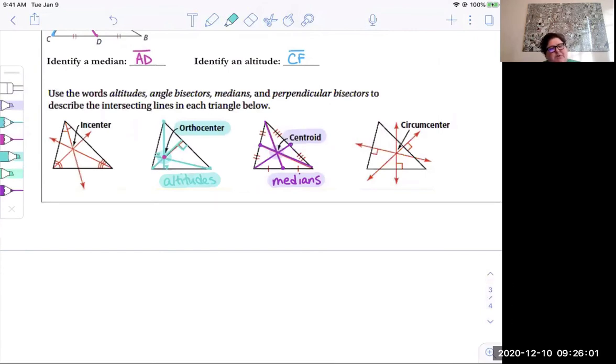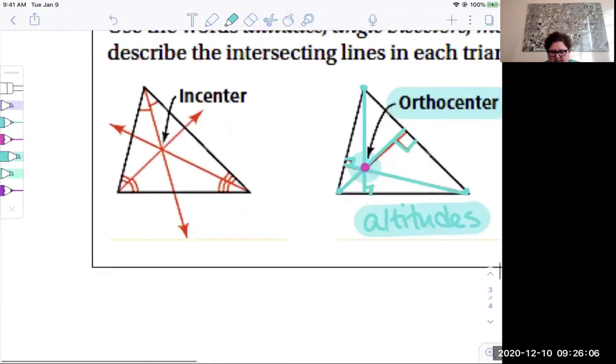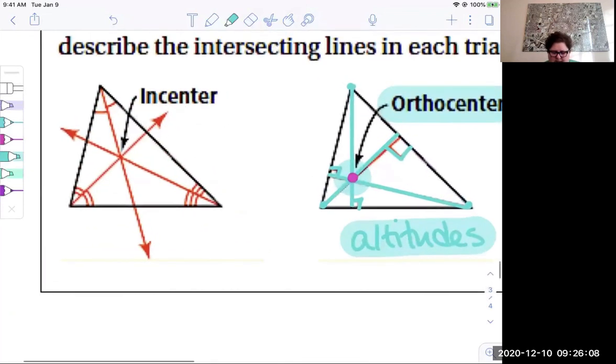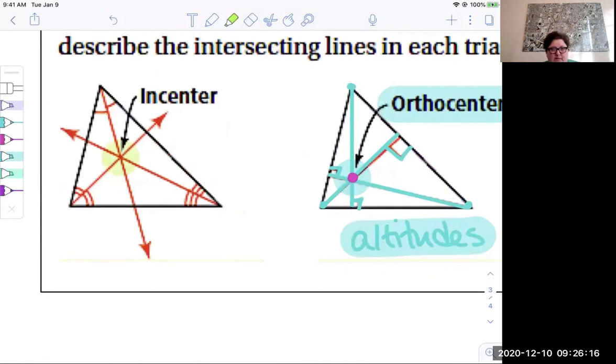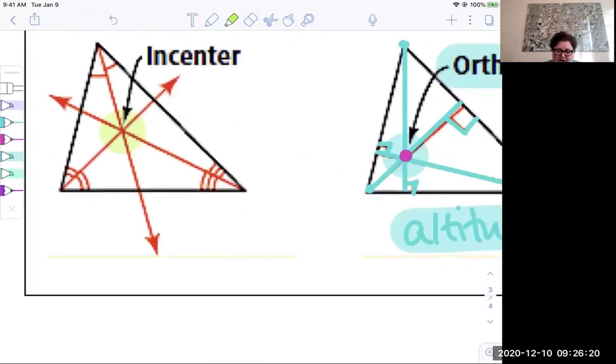Okay, and then there's two other points of concurrency we haven't discussed yet, but you can tell from the picture what the incenter is the point of concurrency for. If you look at what the drawing shows you, that point right there is the point of concurrency of three segments. Well, rays, lines, whatever. You can see on the picture that we're going from a vertex and we're cutting the angle into two congruent angles.